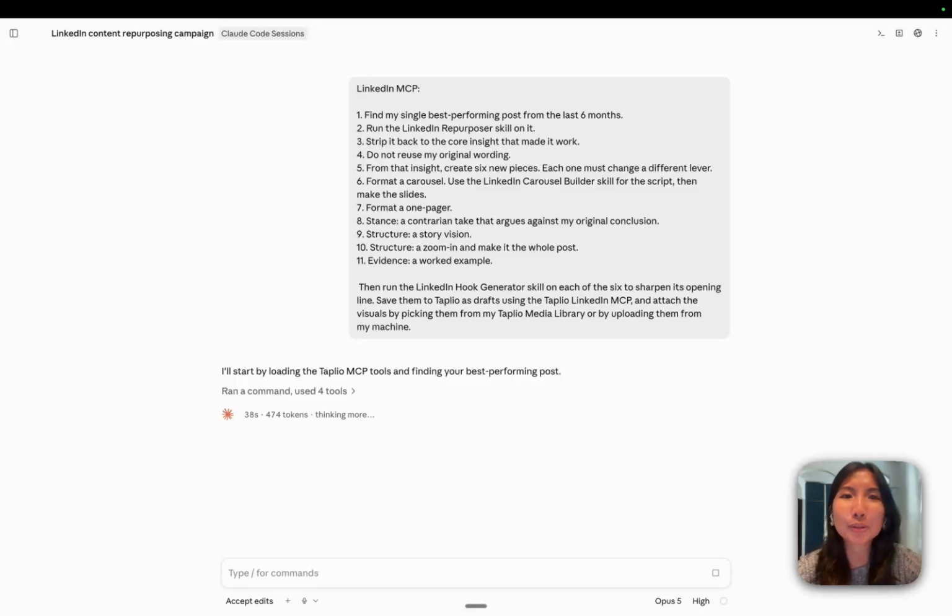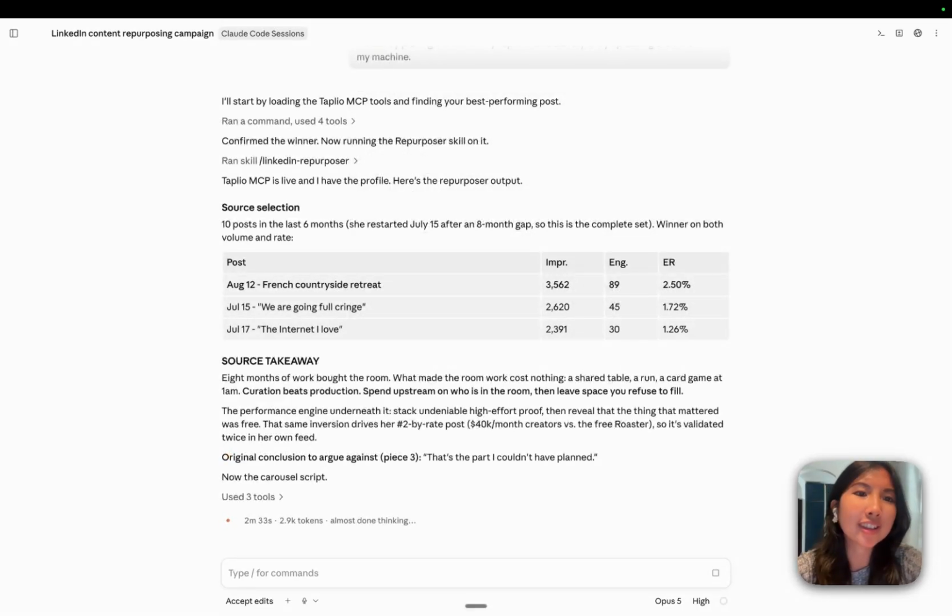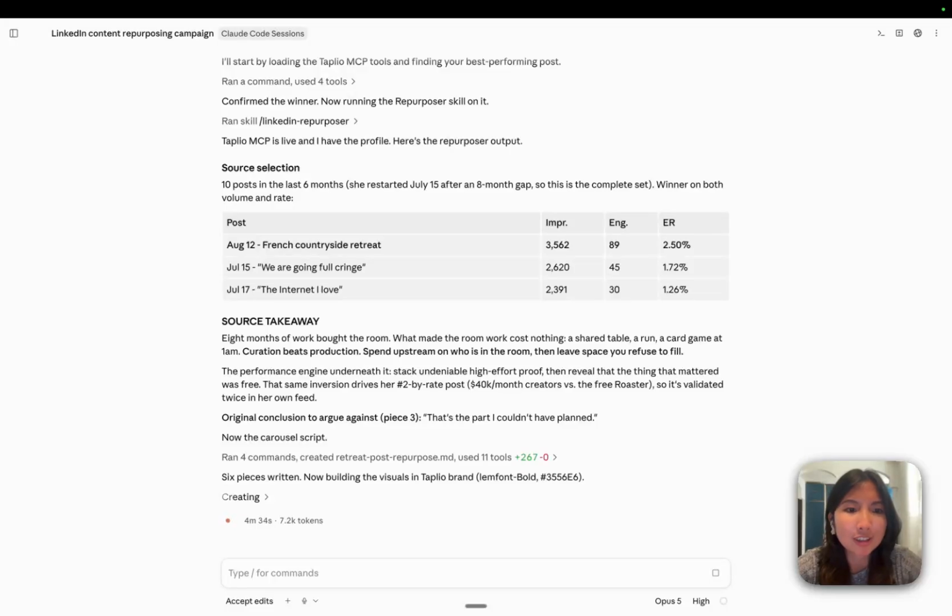If you don't have an image ready for you, perhaps for the carousel, or in case you want to put other images in the other posts, you can actually ask Claude to design artifacts for you that you could then use in your posts. You could also use other MCPs like Higgsfield to actually create these images. So now we're seeing that Claude has chosen a particular post to create from, and so we're going to see how it's going to turn out those different posts. Now we see that there are 6 pieces that have been written on Taplio, so we're going to check that out shortly. But as you can see, Claude is also building the visuals first, so I'm going to take you to Taplio when all of that is ready.